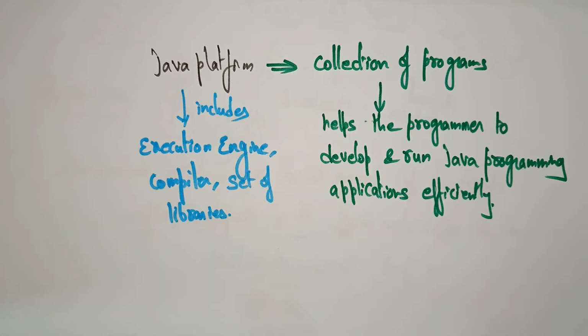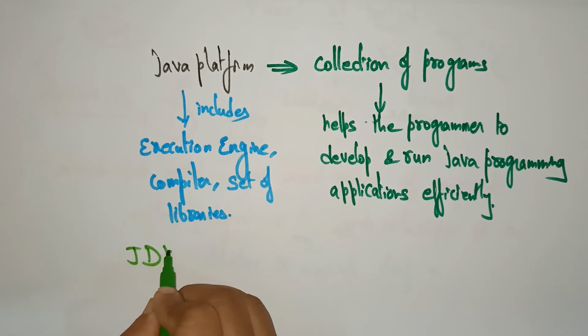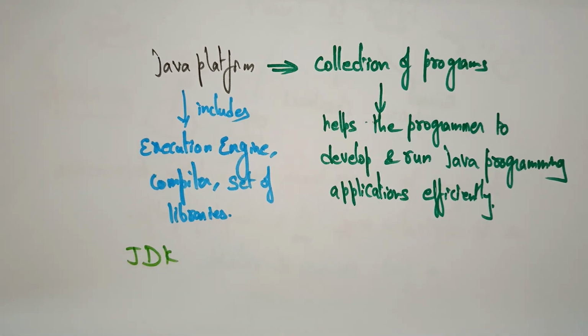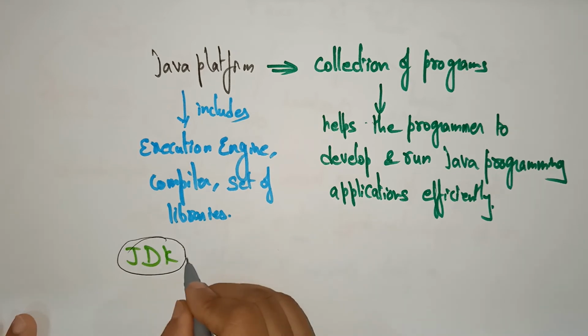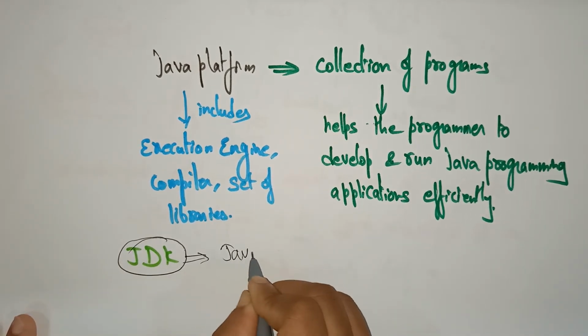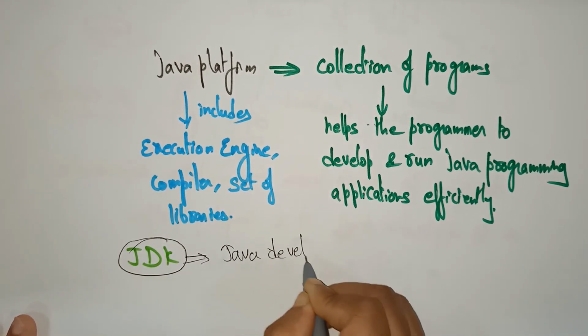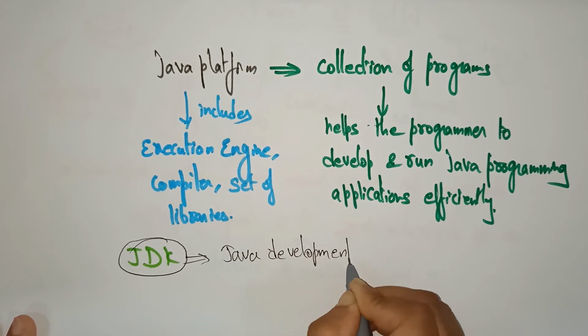So here we came across one word in the Java platform, JDK. What do you mean by JDK? First of all, when you want to install the Java platform, we are going to download the JDK. JDK is nothing but Java Development Kit.